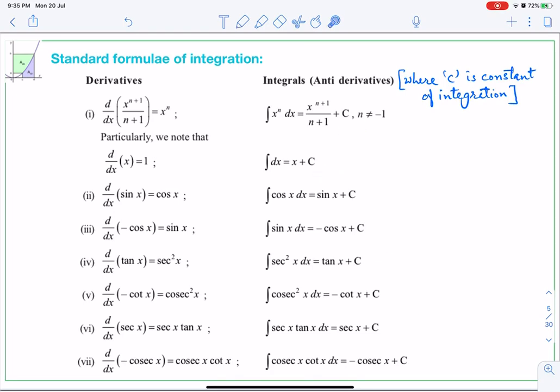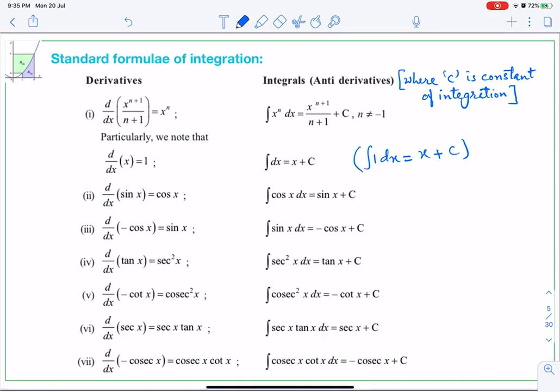Then now in particular we know that d by dx of x is 1. Therefore integral of 1 is x plus c. Here 1 is not written. So if nothing is there in the integration, it means it is 1. So integral 1 dx will be x plus c.